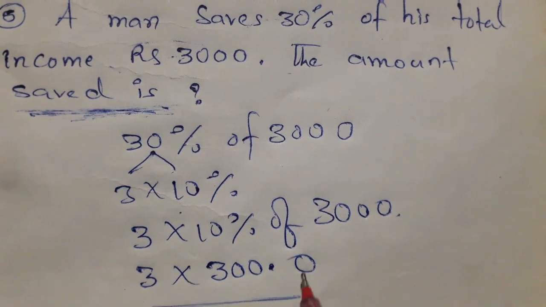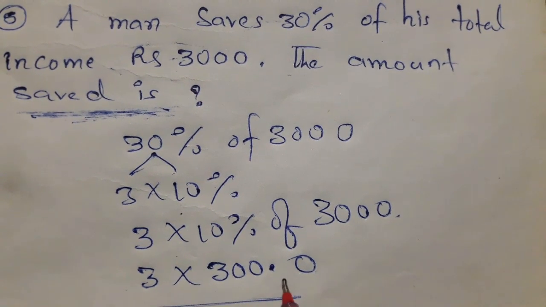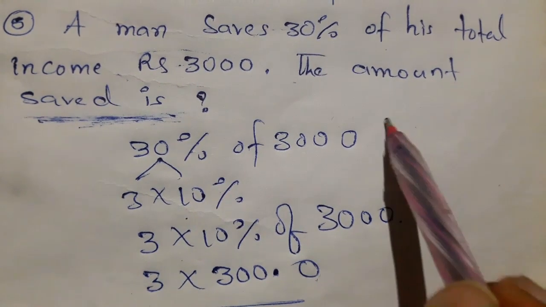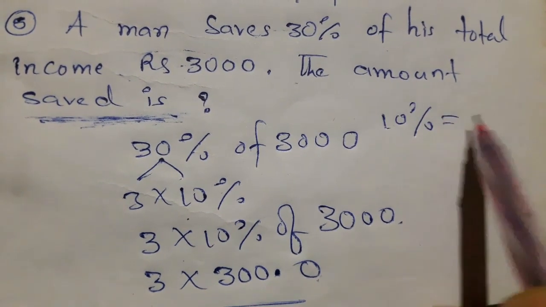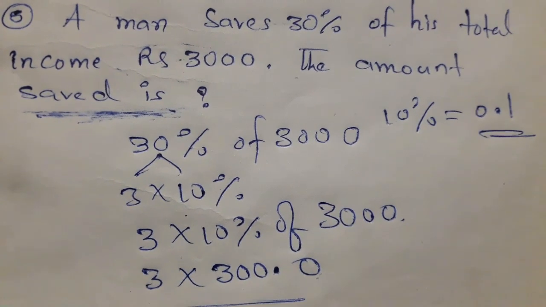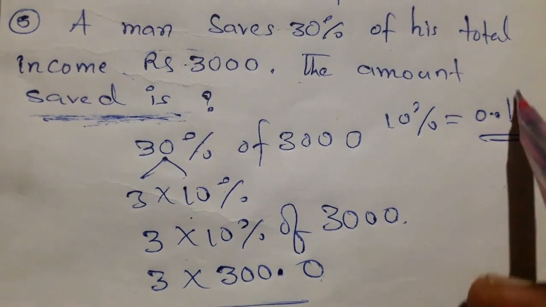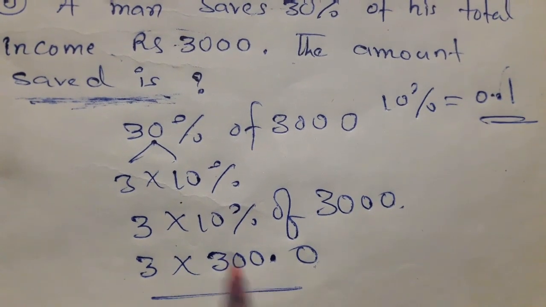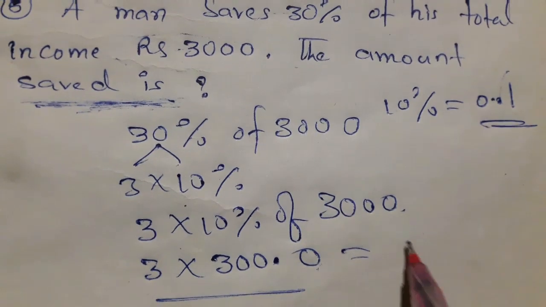Put a decimal point from right to left, and after a decimal only one digit. That means 10% can be written as 0.1. Already we know like that. After a decimal point there is one digit, that is called 10%. So now multiply these two, we get the answer.